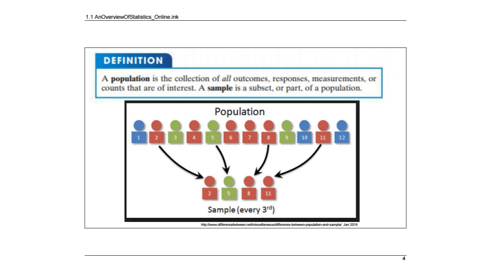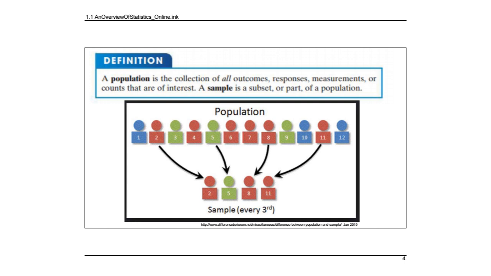These are two very important words. We're going to use these all the way through the semester. So the population is the collection of all outcomes, responses, measurements, or counts that are of interest. So the population is always going to be very big. A sample is a subset or a part of the population. So what happens is we have to have samples, because if I wanted to look at everybody in America, I really couldn't do that, right? Well, we try with the census, but it doesn't happen. So in order to talk to every single person in America, that would be a really hard thing to do. That would be our population.